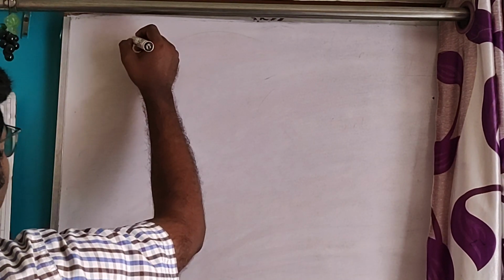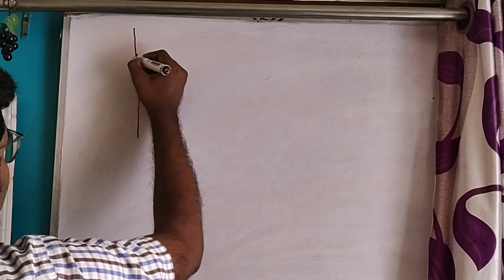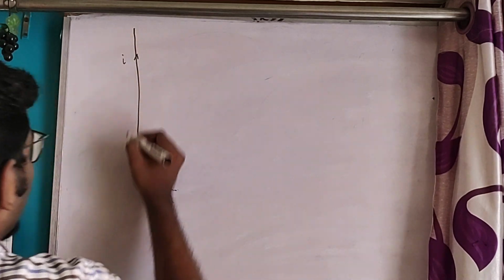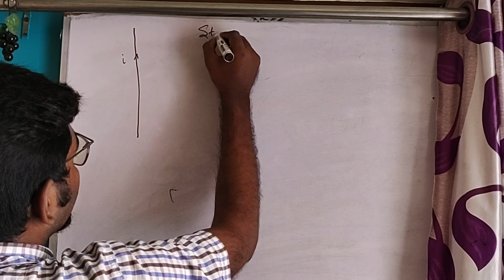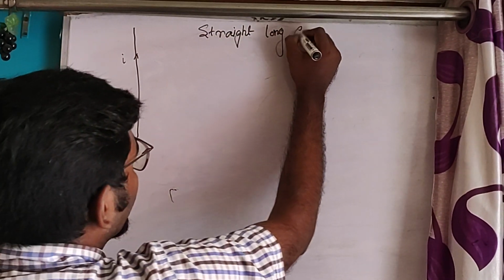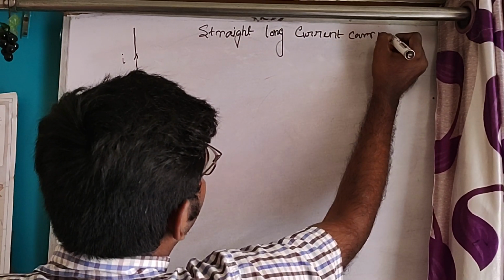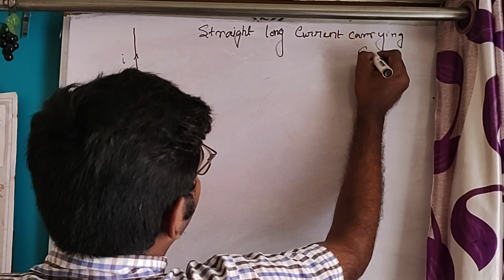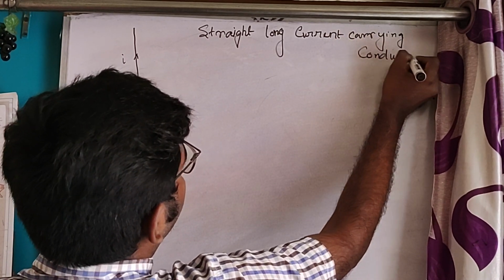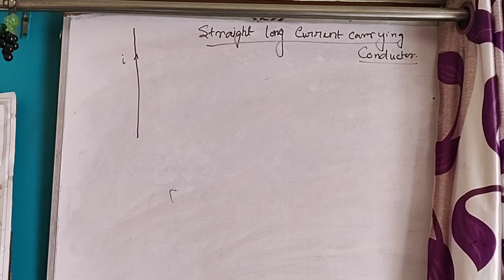Now comes the fourth topic, that is the application of this Biot-Savart law. First, I will derive the magnetic field for a long current carrying conductor. It is a straight long current carrying conductor, carrying current I.